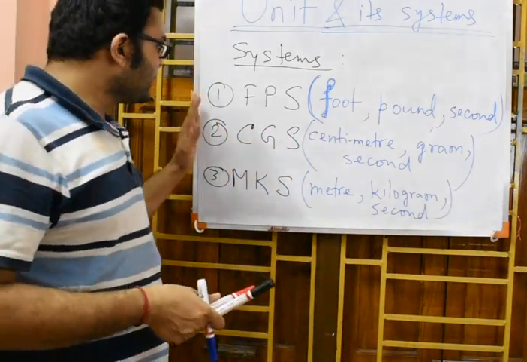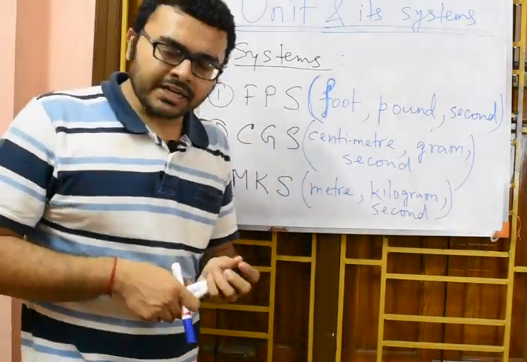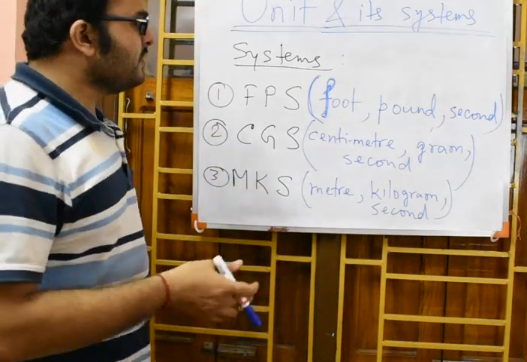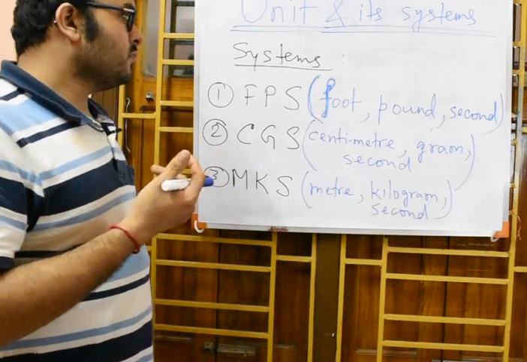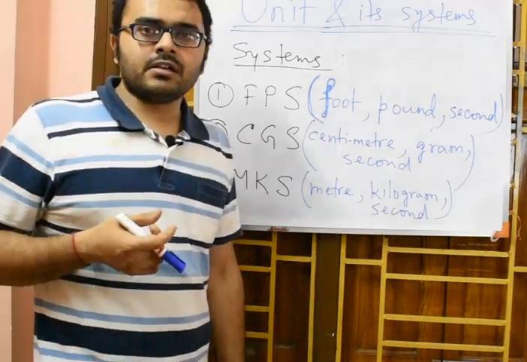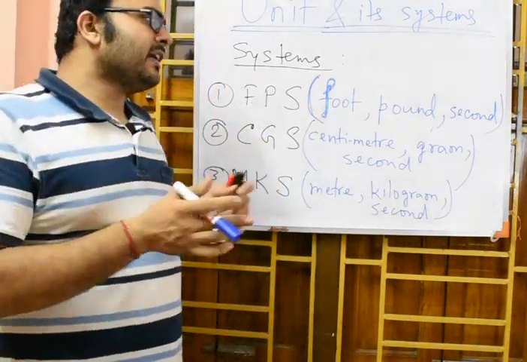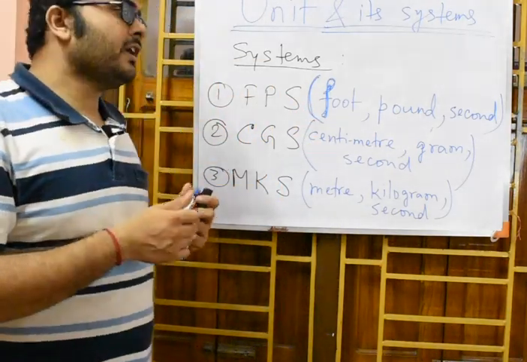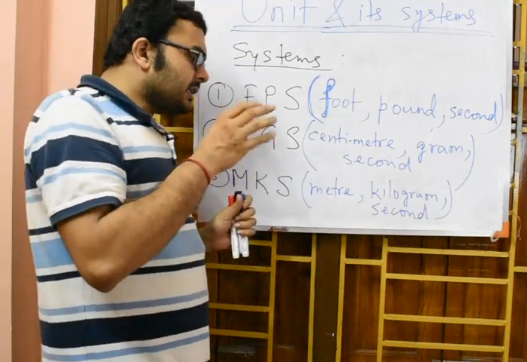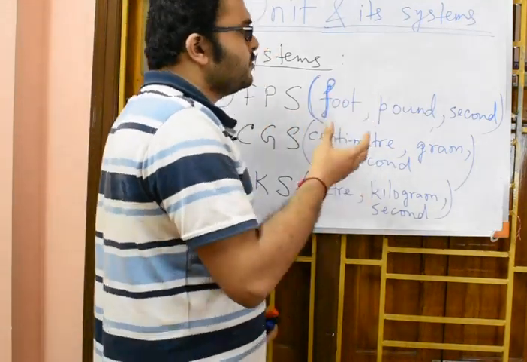Maybe these three are the most commonly used units, fine, but other than this you also sometimes need to measure the temperature of a body. In some cases you have to measure the current flowing through the wires in our house. So for those various kinds of measurements, we need a broader system of units where all those physical quantities would be included.